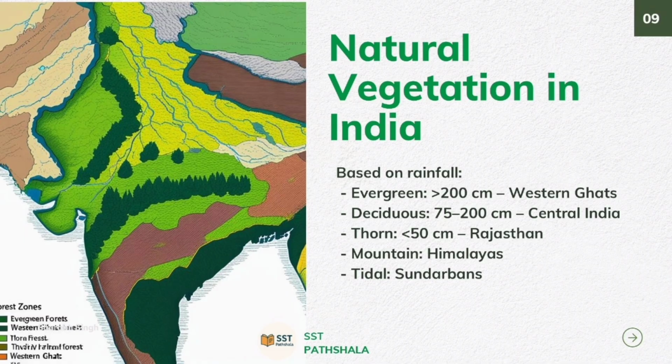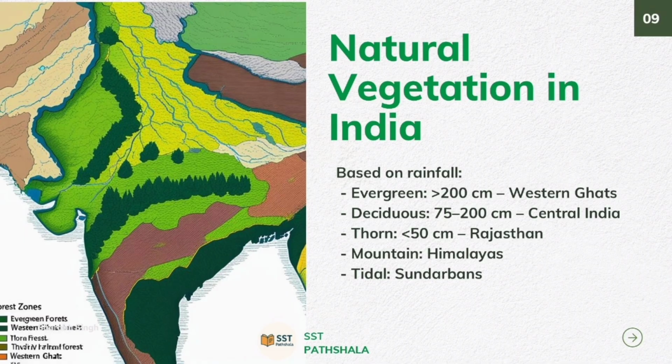So now we can see natural vegetation in India. India has a rich diversity in vegetation. Evergreen forests in the Western Ghats and northeast, deciduous forests in central India, thorn forests in Rajasthan and Gujarat, mountain forests in the Himalayas, and mangrove forests in the Sundarban delta. Each type suits the rainfall and the climate of the region. These are all the forests that are the natural vegetation in India.